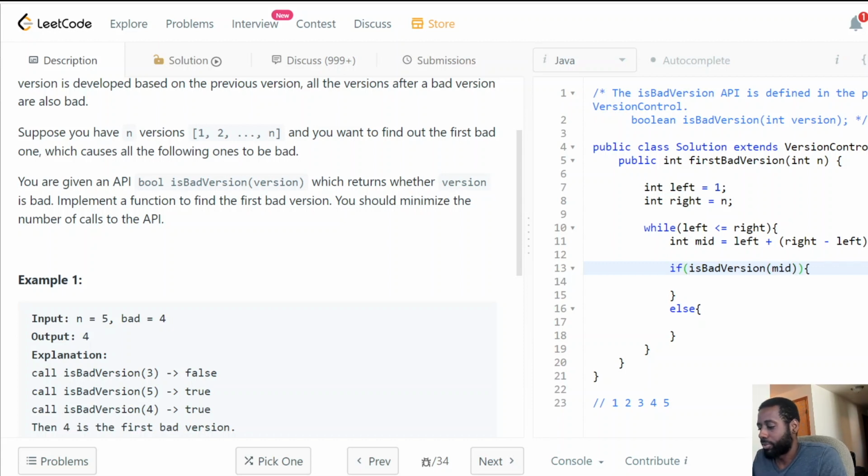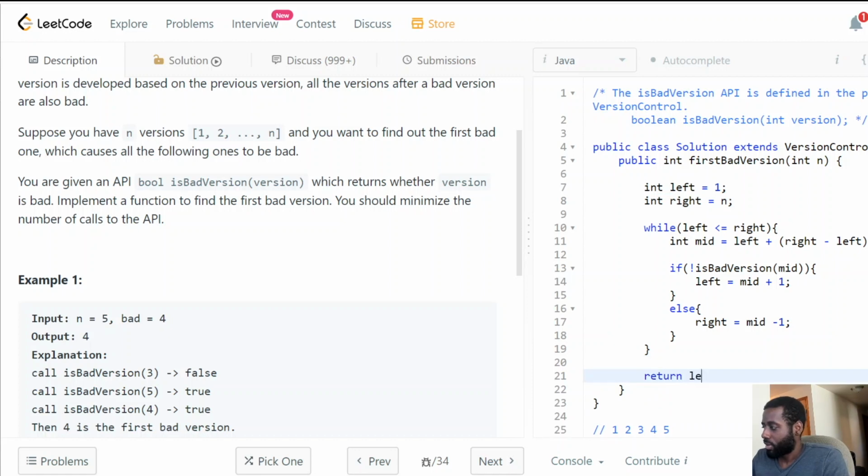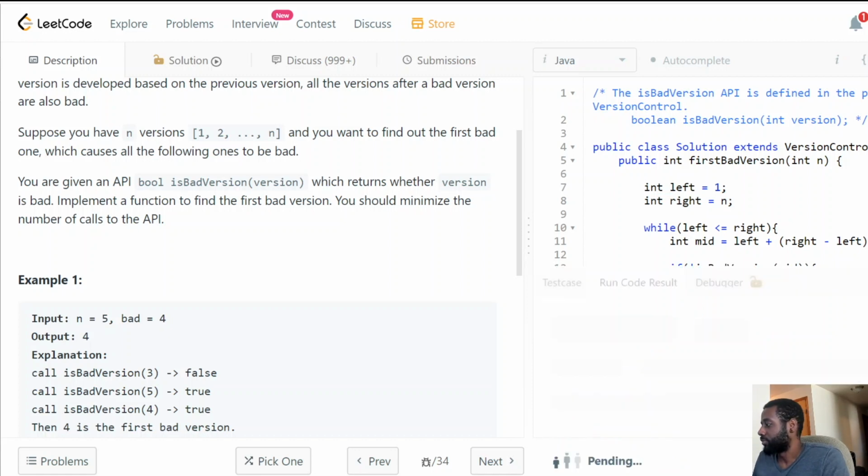If it's not a bad version, we update our left pointer to be mid plus 1. Because if I'm not a bad version, I know anything before me is not a bad version, since I would have been a bad version if there were any occurrence of a bad version before me. That's why I'm not wasting my time on the left side; I'm going to the right. And if it's the opposite case, if it's a bad version, we go to the left, because I'm looking for the first occurrence. Just like that, we can return left.